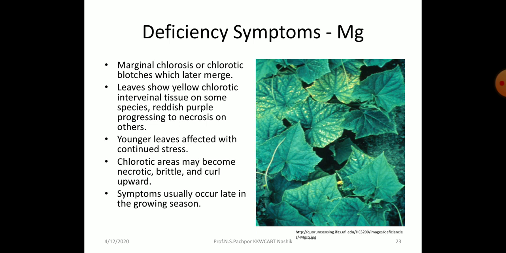Particularly, magnesium is also called an immobile element, and these symptoms are found in the younger part of the plant. We know that magnesium is an essential constituent of chlorophyll. So chlorosis is one of the major symptoms, and this is interveinal chlorosis.